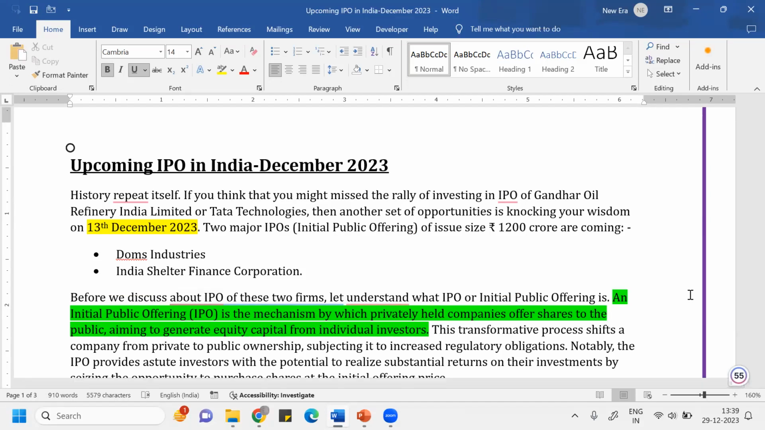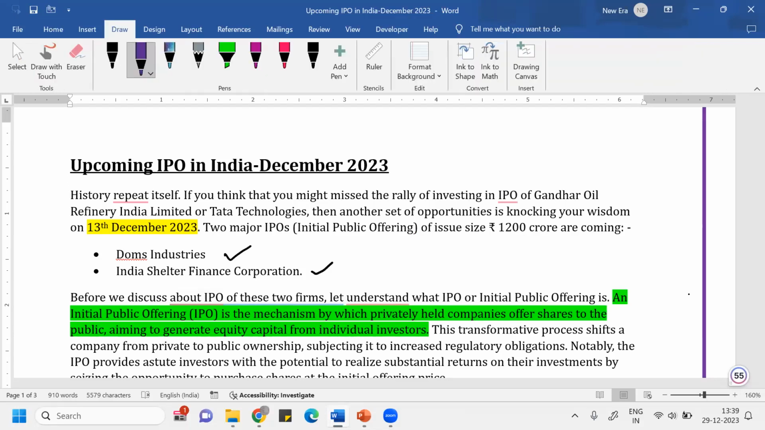Here I'll give you information about an IPO, and the idea is to give you some terminologies you should be aware of while understanding the market. Two companies, DOMS Industries and Indian Shelter Finance Corporation, came up with an IPO on 13 December, and the size of the IPO was 1200 crore. You should get an idea about how things happen and what an IPO, initial public offering, is all about.